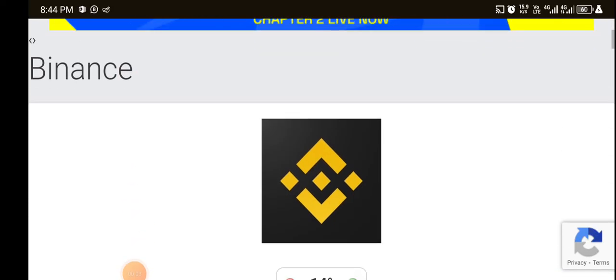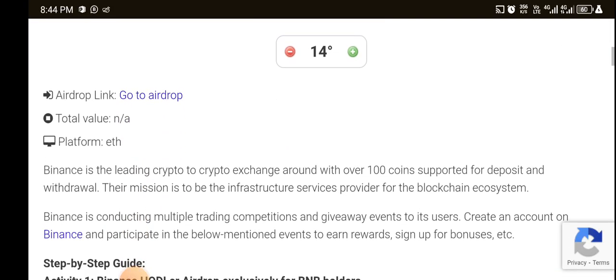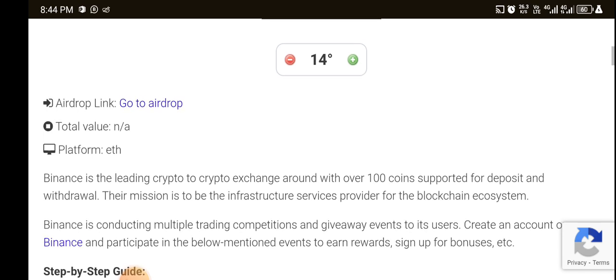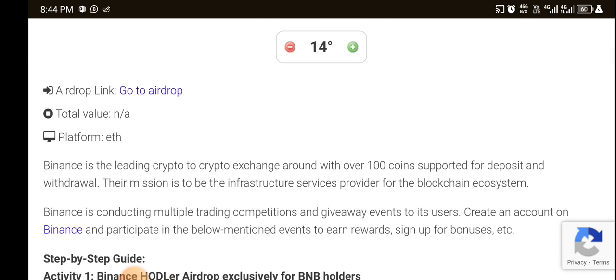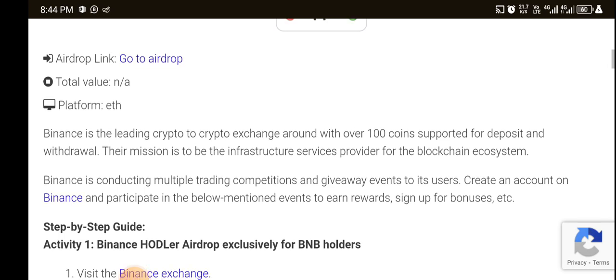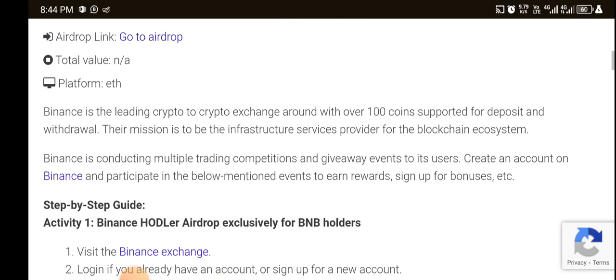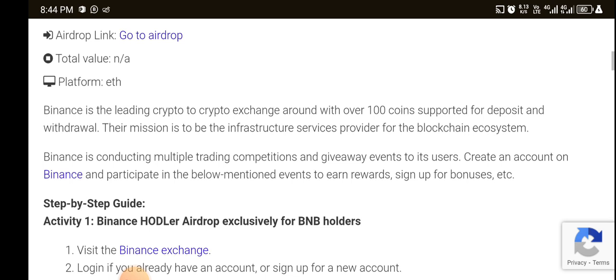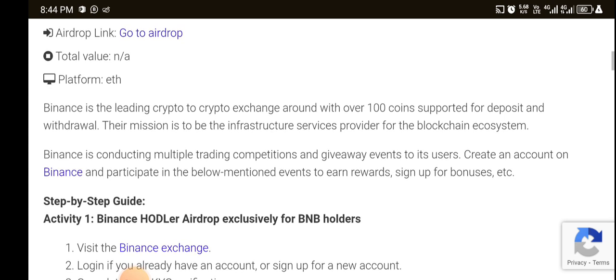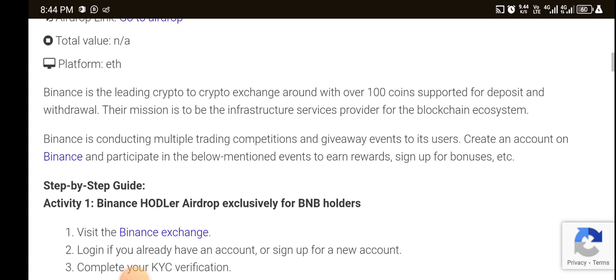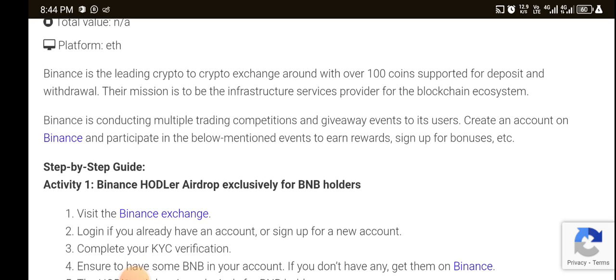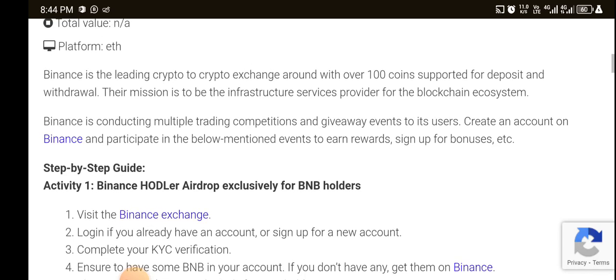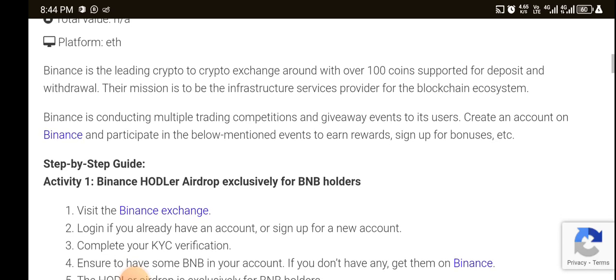Today's new video: Binance airdrop listing. Go to airdrop total value and platform. Binance is lending crypto to crypto exchange around with our 100 coins supplied for deposit and withdraw. These emissions is infraction service for blockchain improved system.